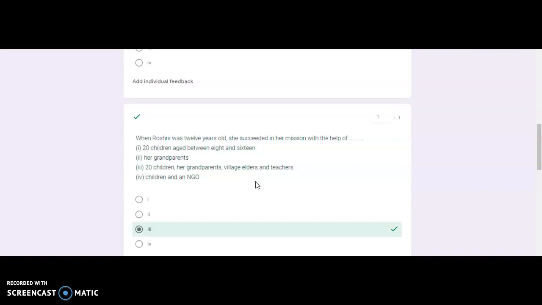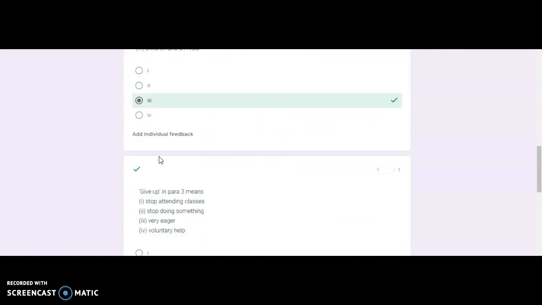Children, that is right. Village elders, that is right. Teachers, that is right. Why her grandparents? Because her grandparents decided to do her marriage, but when they were stopped, they didn't force it. Otherwise, she wouldn't have succeeded. So she succeeded because her grandparents stopped the marriage. That's why the third is the answer. Many people got this wrong because they thought her parents were getting her married, but that's not the case. This was a trick question.